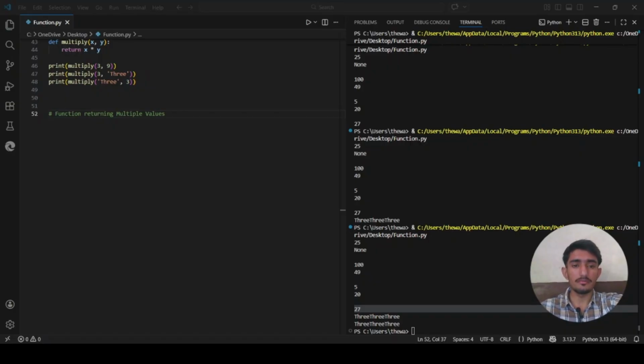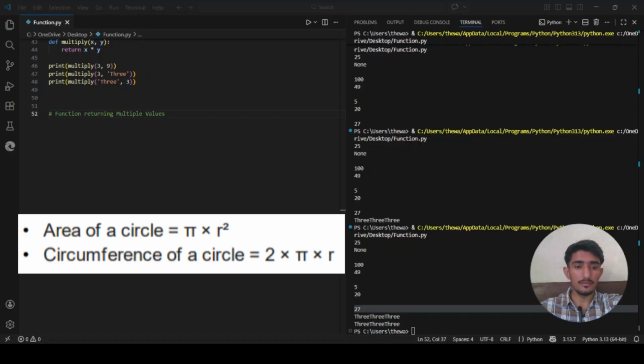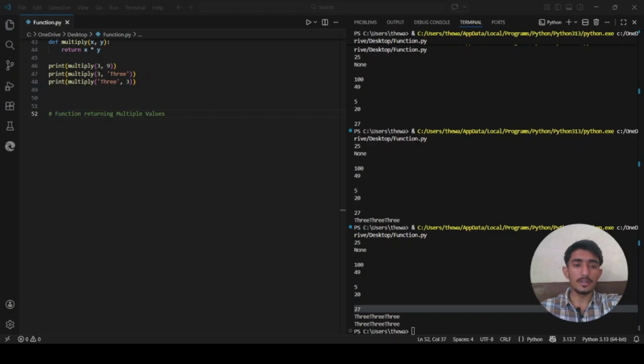Let's create a function that returns both the area and the circumference of a circle, given its radius. First, let's quickly refresh the formulas. The area of a circle is pi multiplied by r squared, where r is the radius, and the circumference of a circle is 2 multiplied by pi into r. In Python we have the math module, which gives us a very precise value of pi. Let's use the math module.